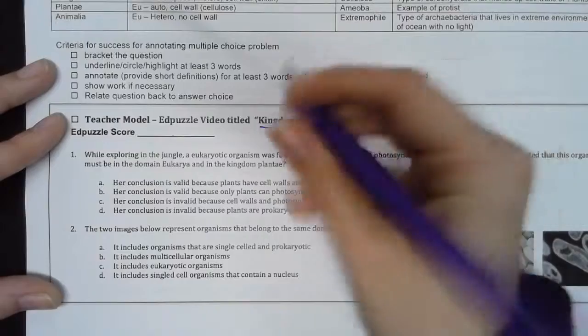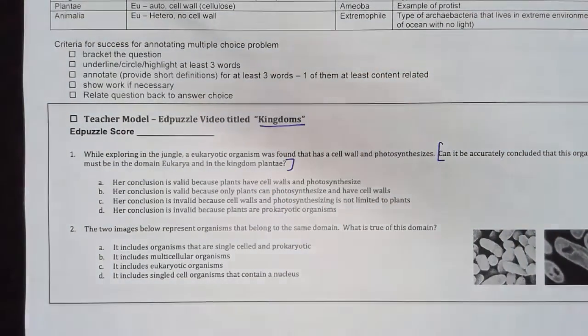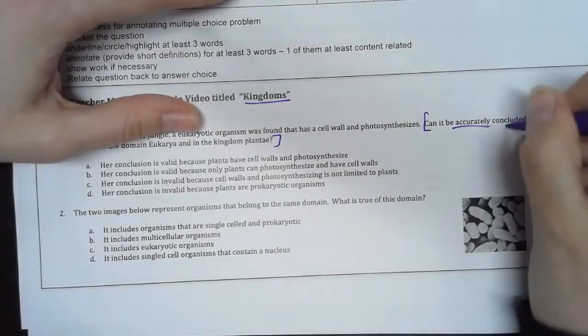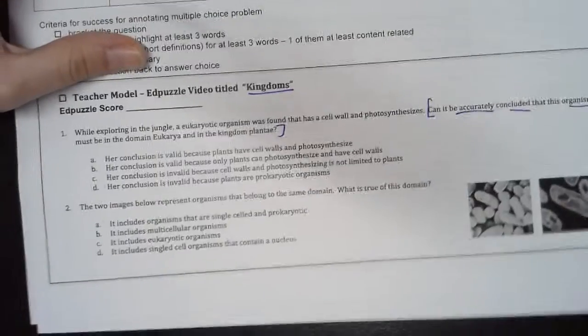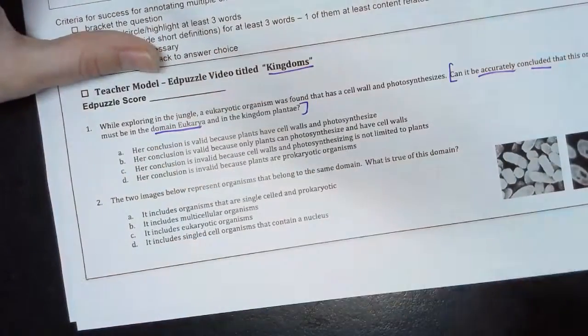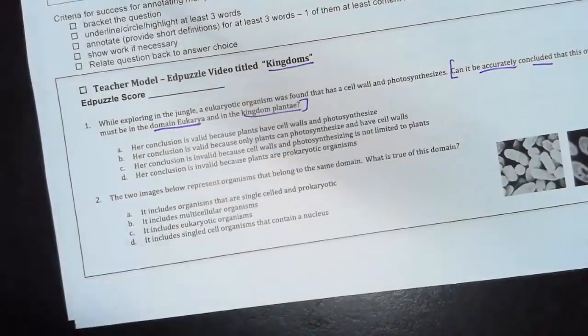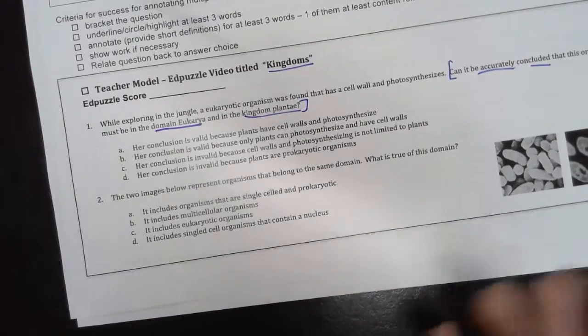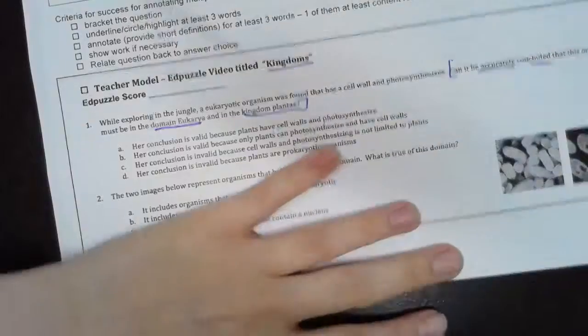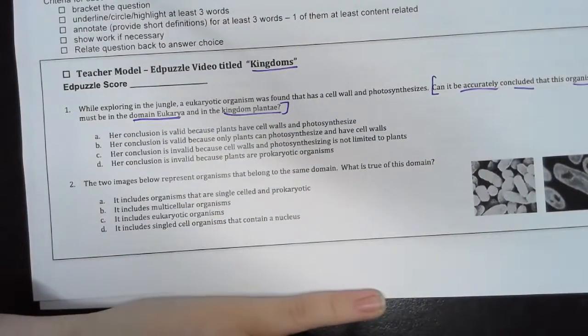All right, let's bracket and get to this. Can it be accurately concluded that this organism must be in the domain Eukarya and the kingdom Plantae? Well, one, I can start annotating what's in the bracketed question.